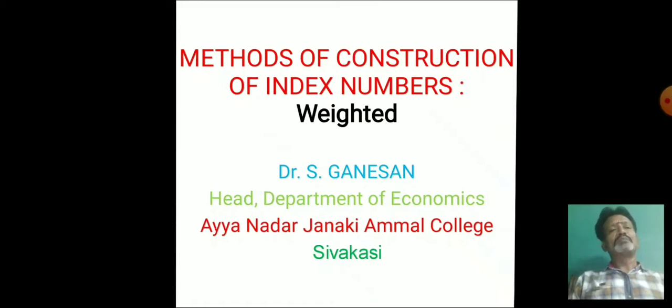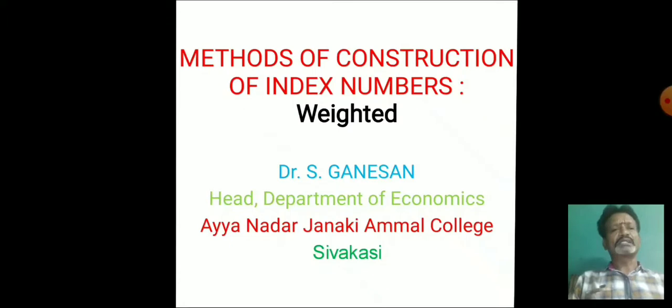Index numbers are very useful for policymakers and the government, for example to determine wage policy, price policy, income policy, taxation and so on. Index numbers are the parameters of an economy. If we want to study or analyze an economy, index numbers are helpful.